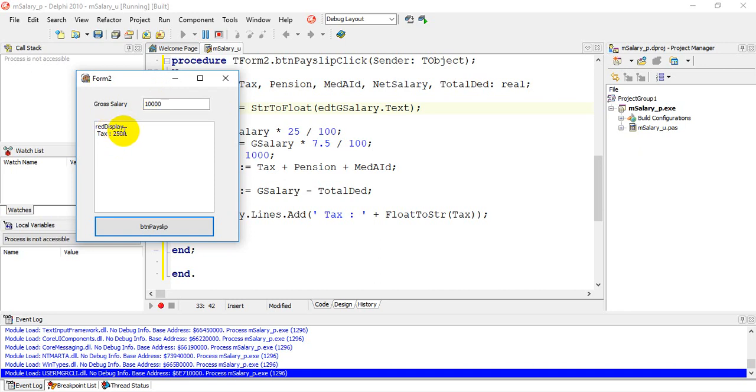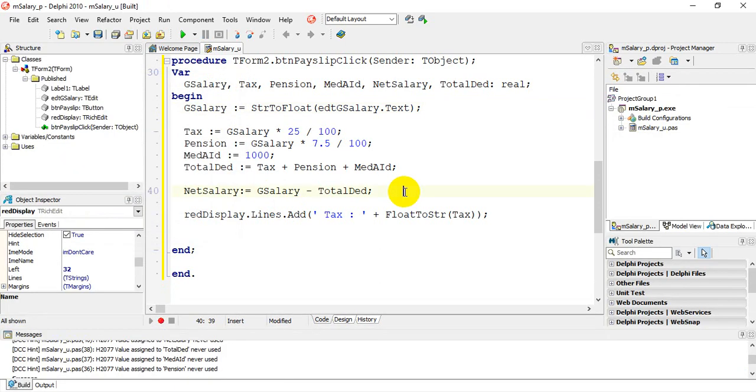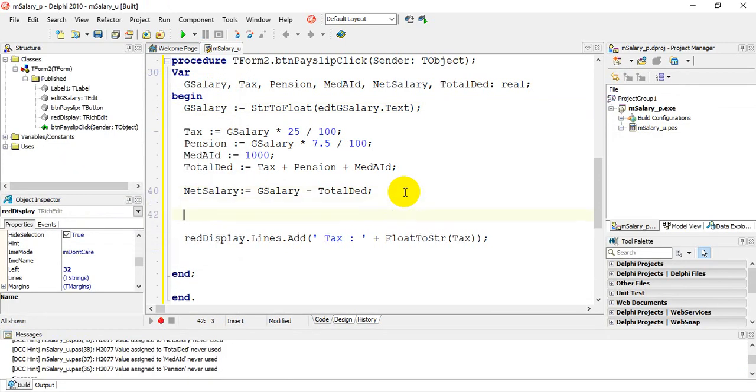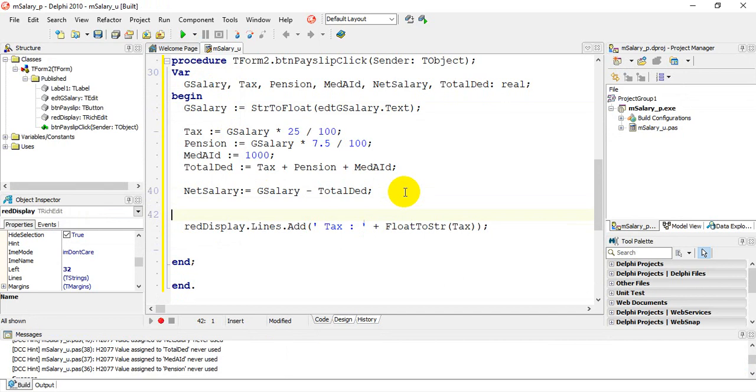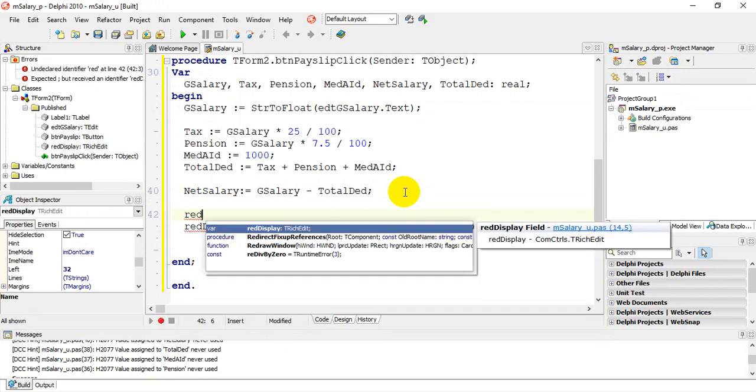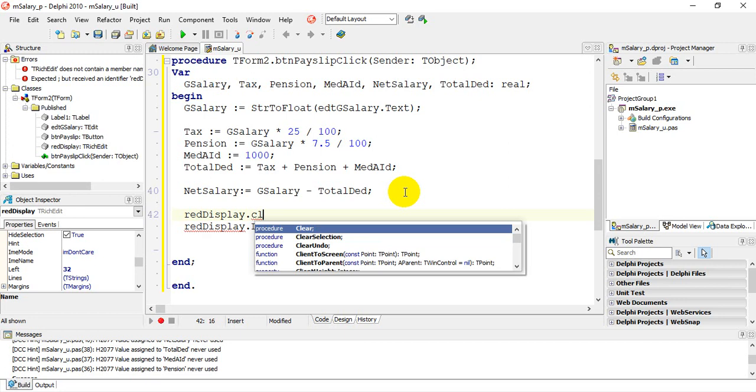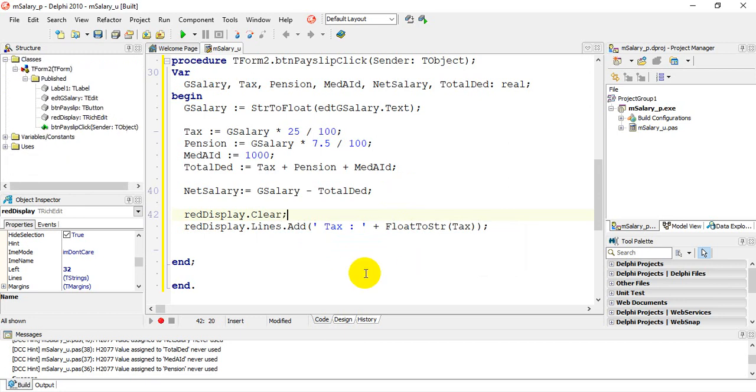I don't like redDisplay keeping old output, so we can clear that by typing in a simple command called redDisplay.Clear, and that will clear the edit box for us. Now I'm going to show you how to format that.